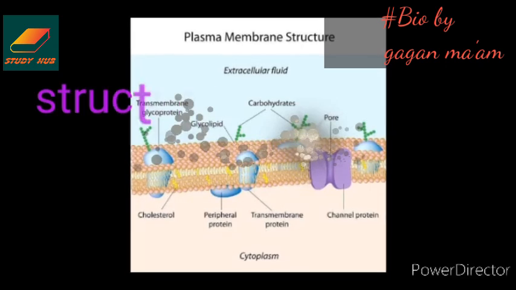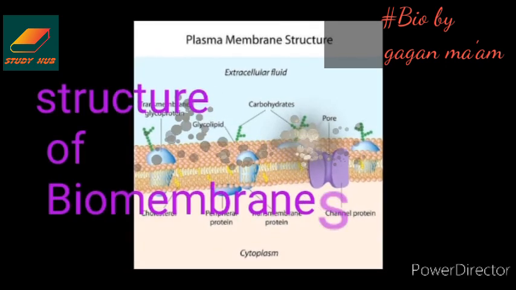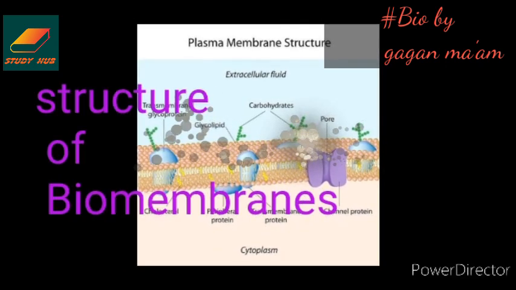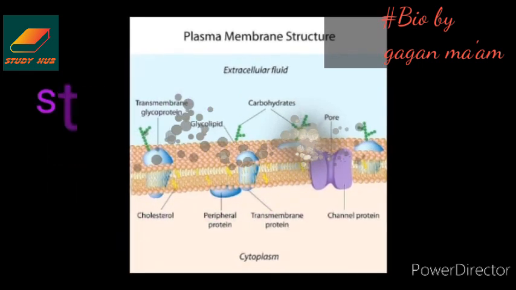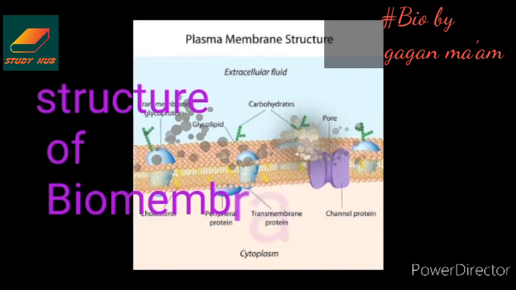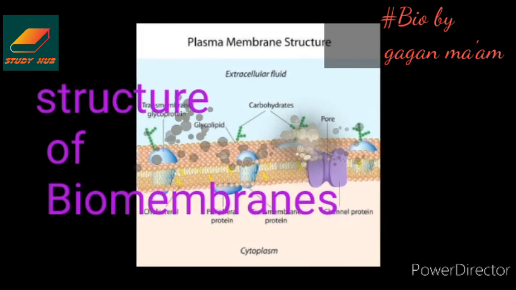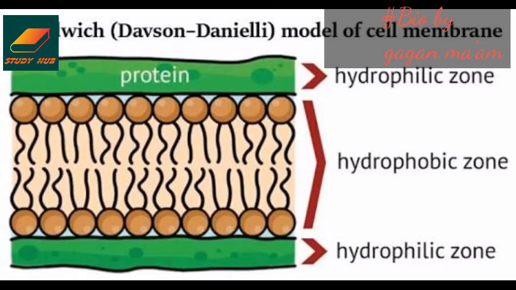Now we will study the structure of biomembrane. Various theories or models have been proposed by different scientists at different times to explain the structure of biomembrane. Let's discuss them one by one. First we are studying the sandwich or tri-lamellar model. It was given by Davson and Danielli in 1935.